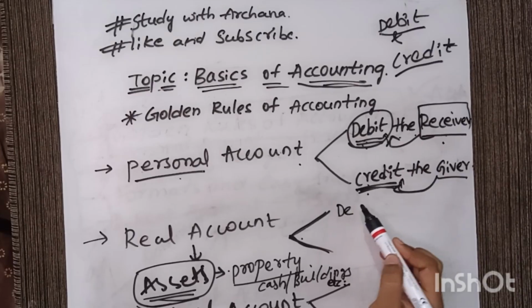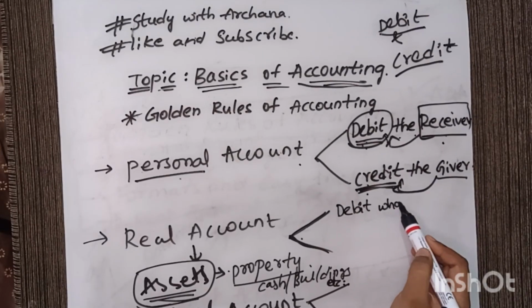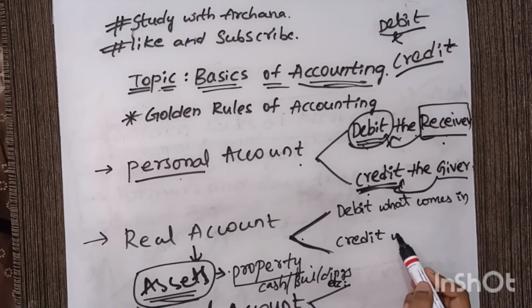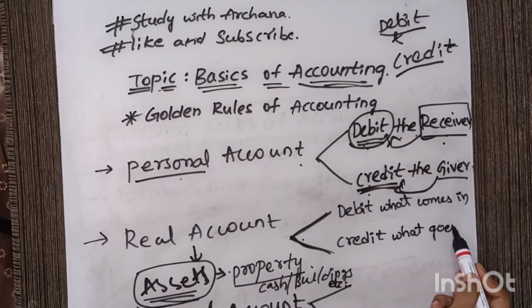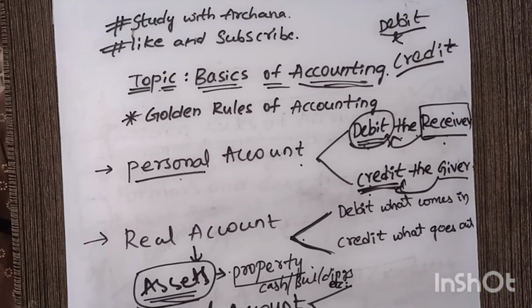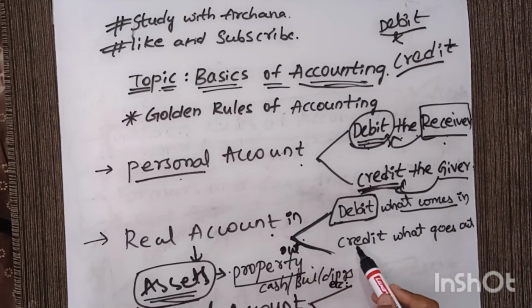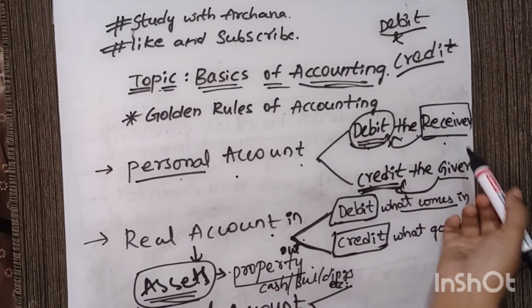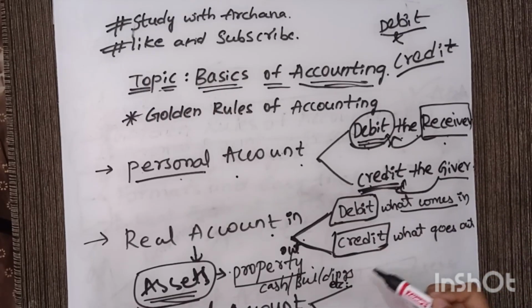So debit what comes in. Credit what goes out. What do you mean by this? If any asset or cash is coming in, then we have to debit that amount. And if our cash or anything is going out from us, then we have to credit that amount. It is very simple. See, in personal account, debit the receiver, credit the giver. Debit what comes in, credit what goes out.